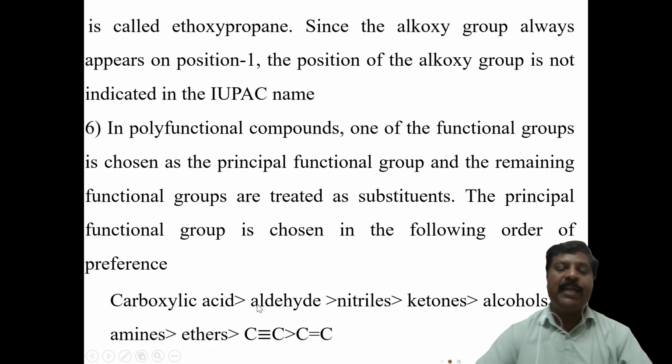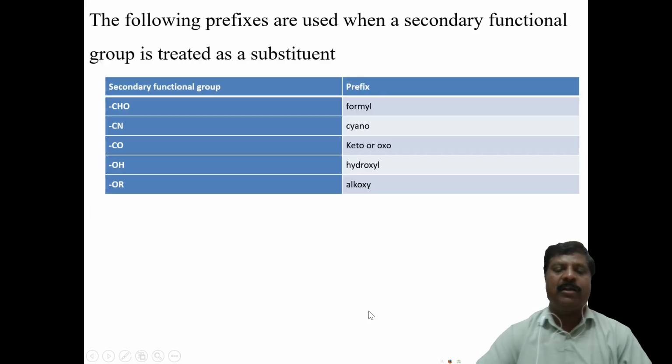If aldehyde, nitrile and ketone groups are present in the same compound, then the carboxylic acid is the principal function, giving the -oic acid, and the aldehyde group and nitrile act as substituents. Therefore, the principal functional group is given preference first: carboxylic acid, then aldehyde, nitrile, then ketones, alcohols, amines, ethers, then triple bond, that is alkyne, then alkene. This is the order you have to follow.